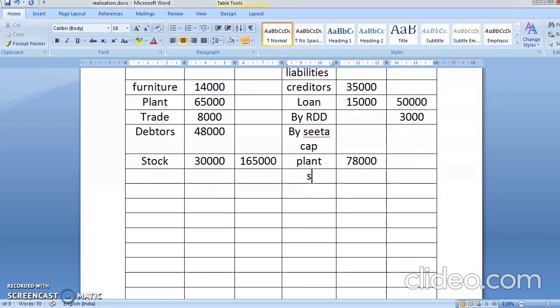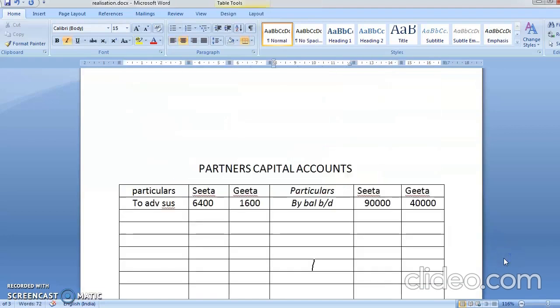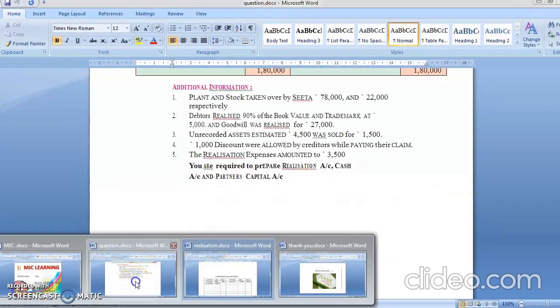She is taking plant and stock. The stock value was 22,000. 78,000 plus 22,000 comes to 1 lakh. So the second entry will be passed in Sita's capital account. Here you will write to realization. I have already told you, if a partner brings something into the business, it will be recorded on the credit side. If he takes something from the business, it will be recorded on the debit side. So 1 lakh. Okay, chalo, first adjustment is over.